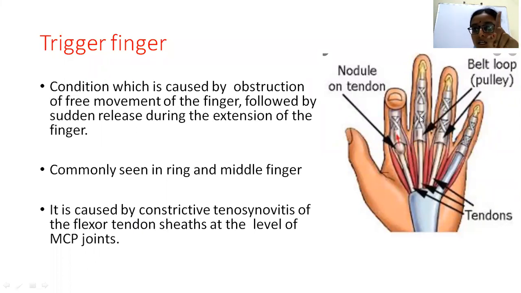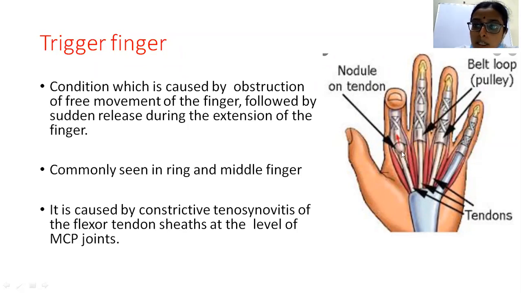In the hand, on the flexor aspect, you have different pulleys. This is the annular pulley and these are the cruciate pulleys. Please remember these two points; further details are beyond your scope. These are numbered A1, A2, A3 like that. And this is the A1 pulley, which is at the MCP joint.